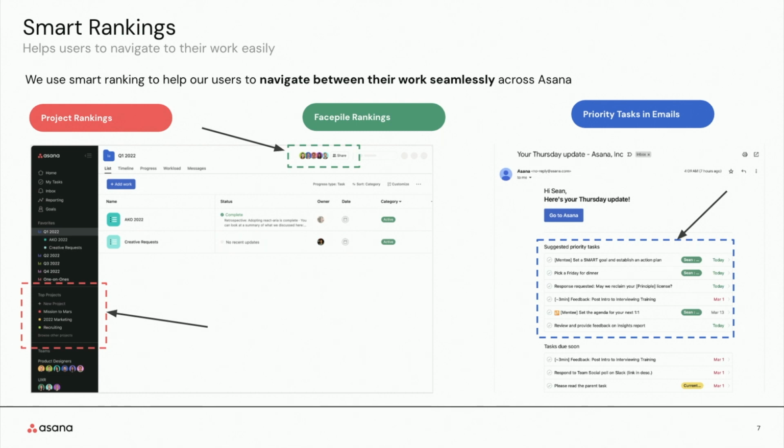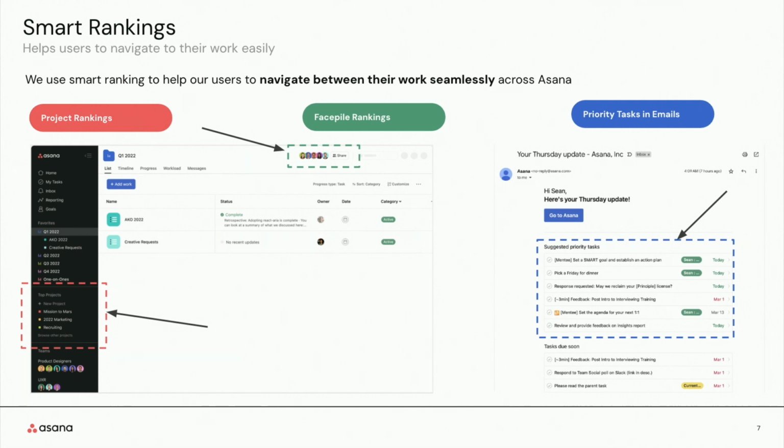We also personalize ranking for user face files across different work graph objects. So essentially, these user face files, as you can see on the top of the screenshot on your left, help users understand who from their teams are working on a particular work content.